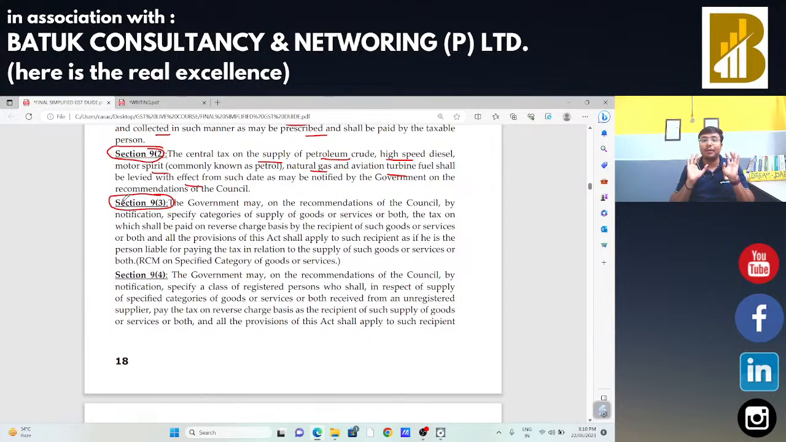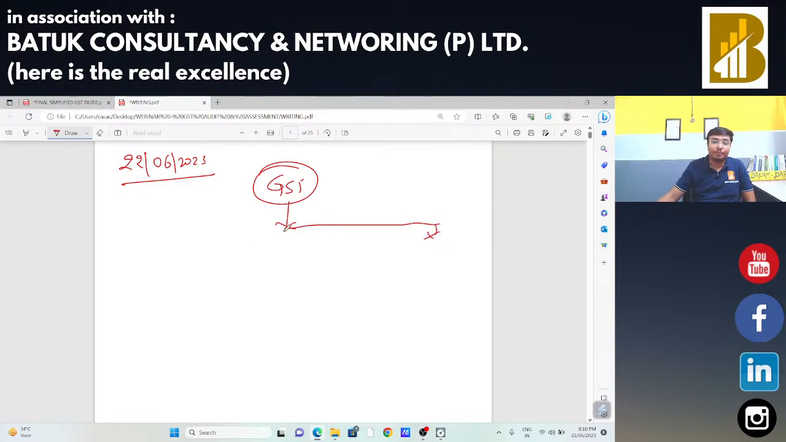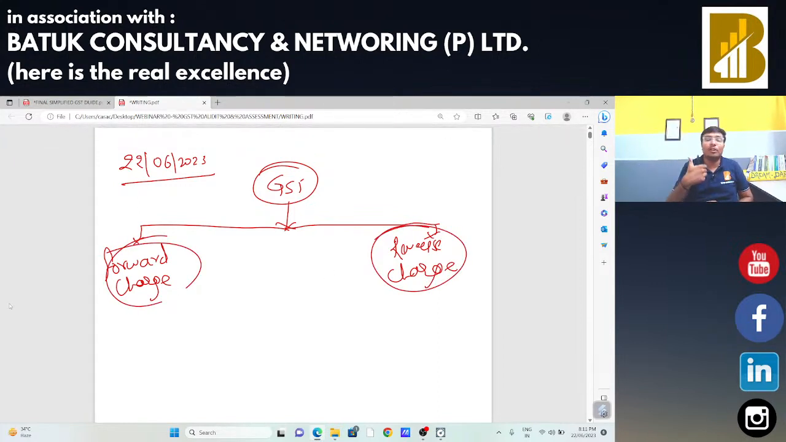Then section 9 subsection 3, a very important section, we are going to discuss in great depth. Section 9 subsection 3 says, sir, if I am talking about GST, two types of tax charging mechanism are there. One is forward charge, another is reverse charge. Okay, two types of mechanism are there. One is forward charge and another is reverse charge.